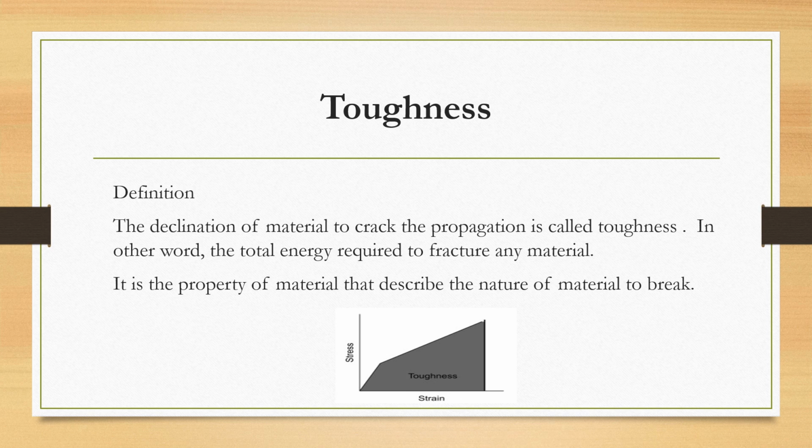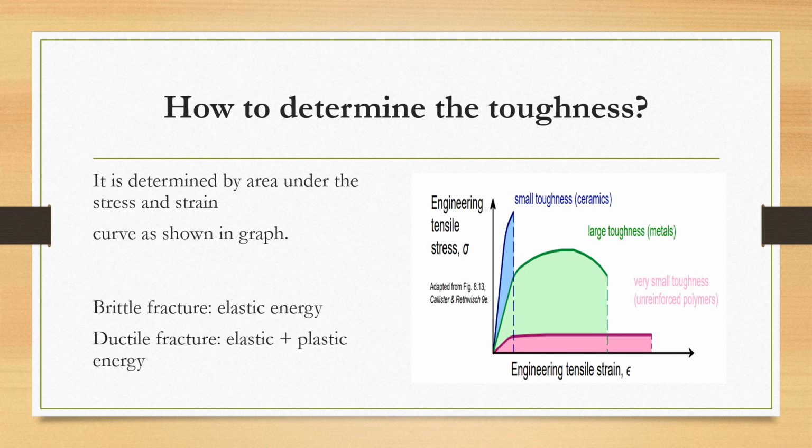Toughness is the property of a material that describes the nature of the material up to the breakpoint. Toughness can be determined in the following ways. The best method of defining toughness is plotting a graph of the stress and strain curve. As shown in the curve below, ceramic has small toughness as it has high stress, and metal has large toughness as both stress and strain are evenly matched. Polymer has very small toughness as it has high tensile strength.